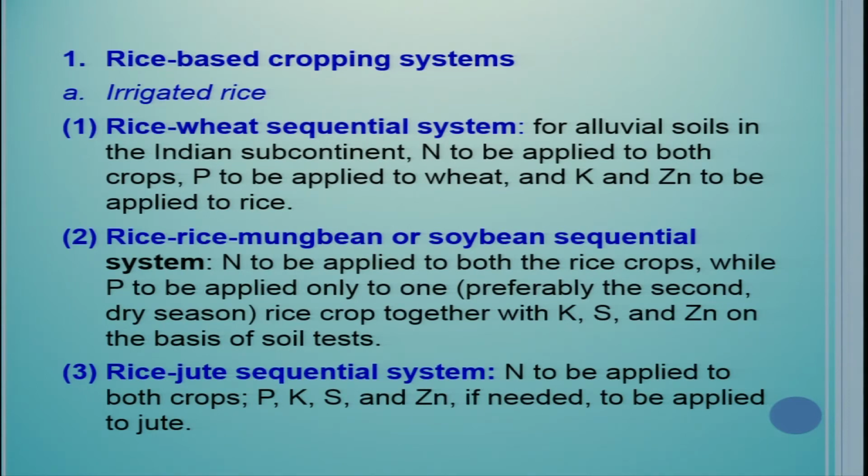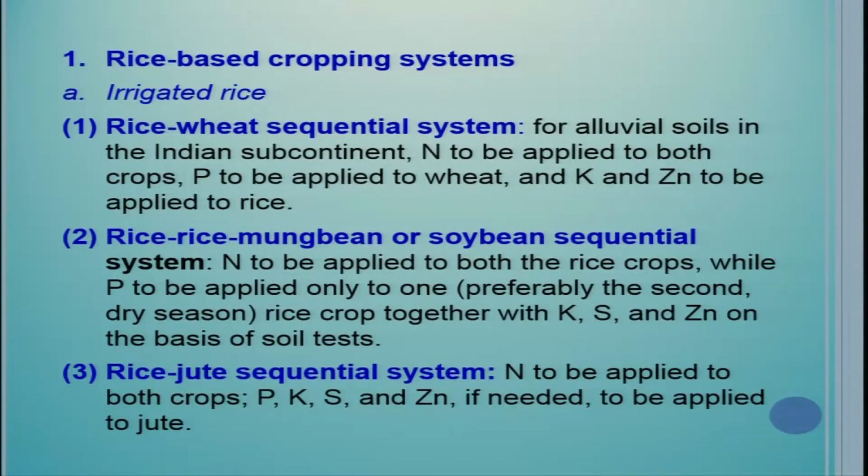So in rice based cropping system, we will see under irrigated rice what the different nutrient recommendations are. Rice wheat sequential system, which is 10 million hectare in Indo-Gangetic plains. For alluvial soils in the Indian subcontinent, nitrogen to be applied to both crops. Remember, if you are applying nitrogen, apply to both crops, but phosphorus should be applied to wheat only, and K and zinc to be applied to rice. These kinds of recommendations are not very common on cropping system basis.